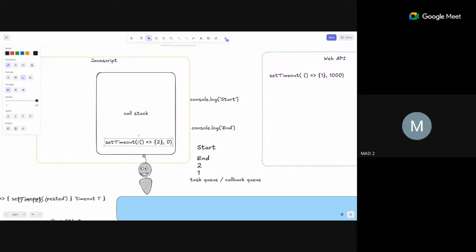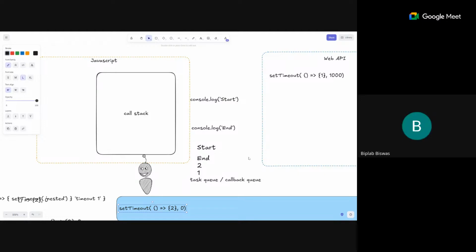Okay. And then the set timeout 2 gets here. Immediately it should get called to the task queue, because it has a zero time lag. Yes, zero. Correct. And by the time the call stack is empty.